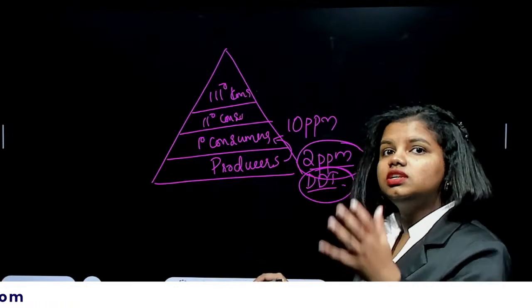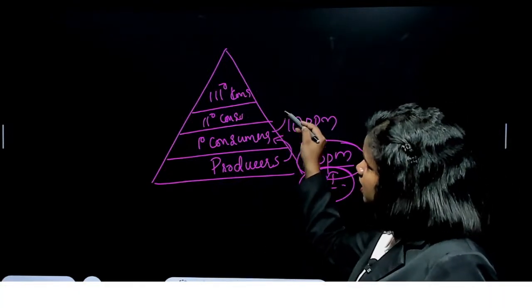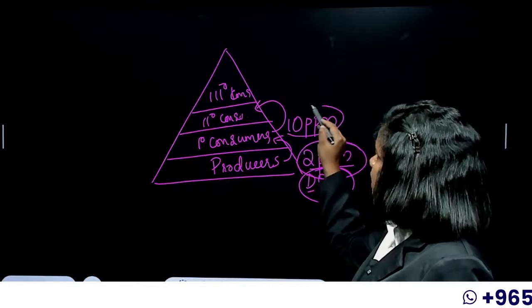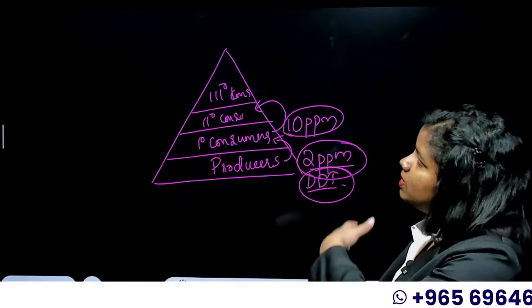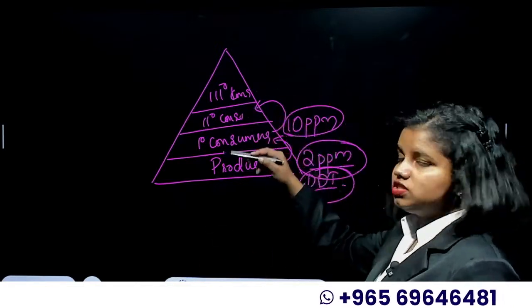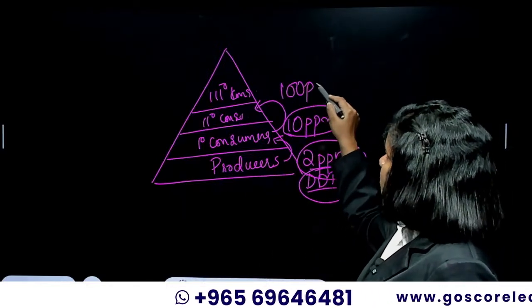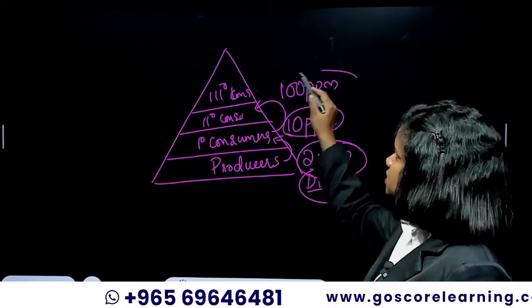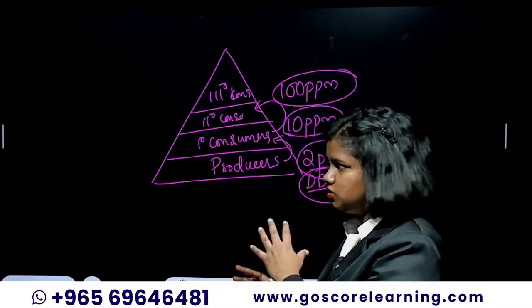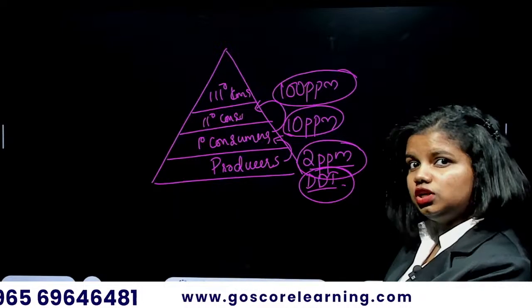Its concentration increases. When that primary consumer who already has 10 ppm of this chemical gets consumed by a secondary consumer, its concentration again gets multiplied. It can go to maybe 100 ppm, maybe 50 ppm, depends. So this is just an example. This is not an exact thing happening. I'm just putting it into words.